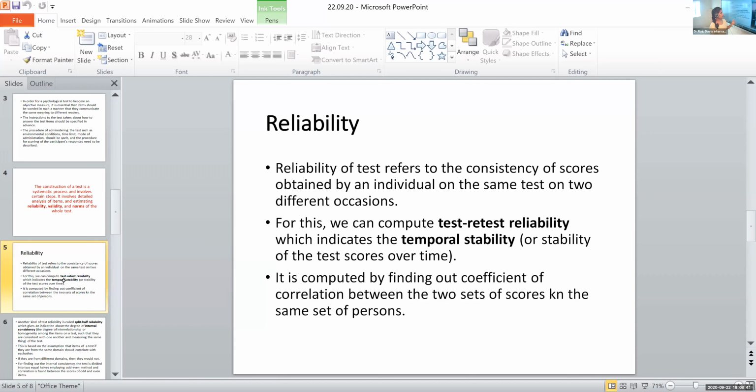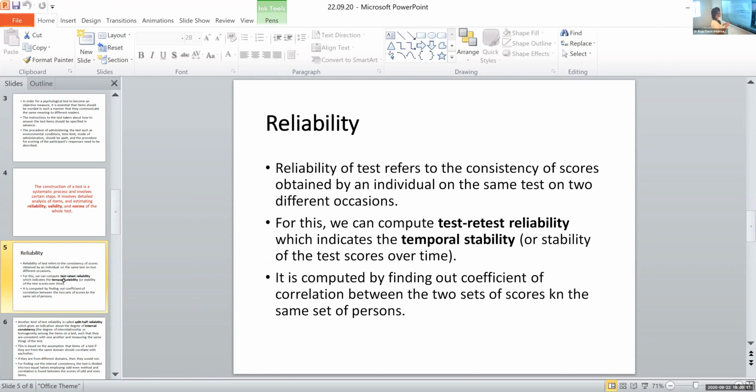Test retest reliability is, from the name itself, the participants are given the same test at one period of time, then they are retested, that is the same participants are given the same test at some other point of time, and their scores are taken. The correlation between the first test scores and the second test scores is calculated. The correlation coefficient would tell us if this test is reliable or not.